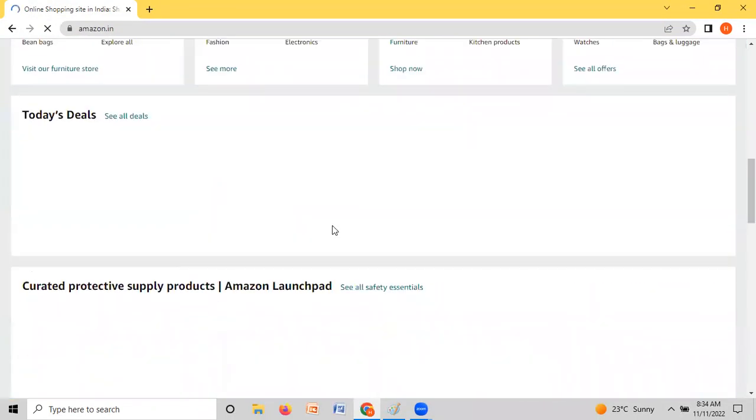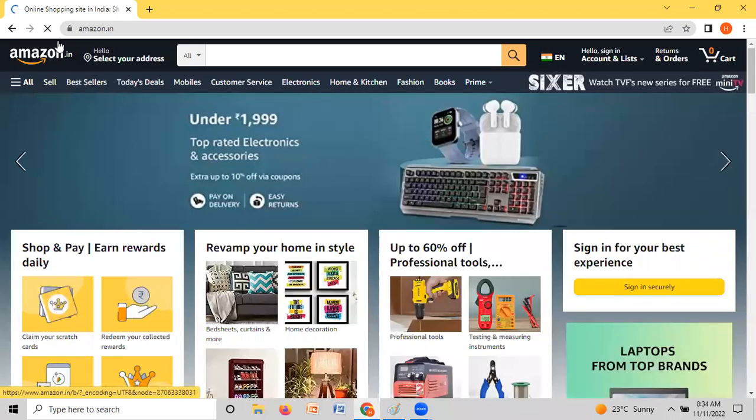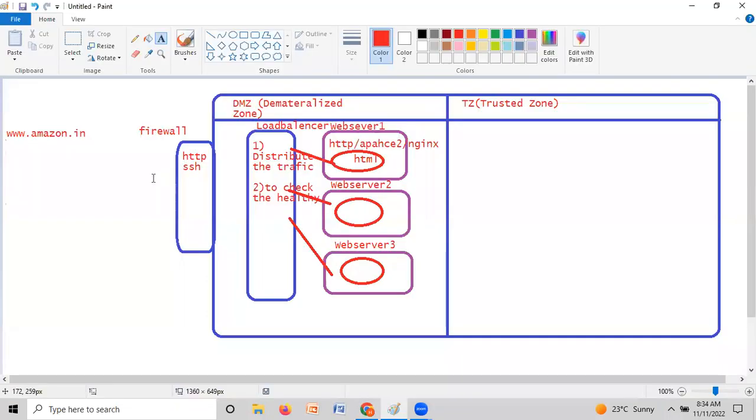Even if I don't have any account in amazon.in, still I am able to get the access. So this is the HTTP and SSH request, right?